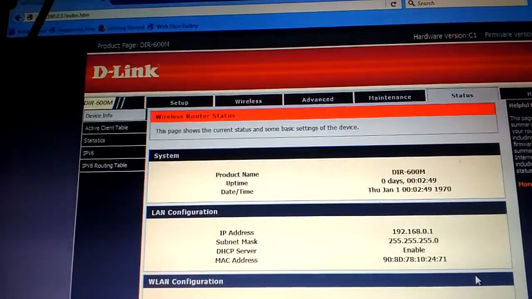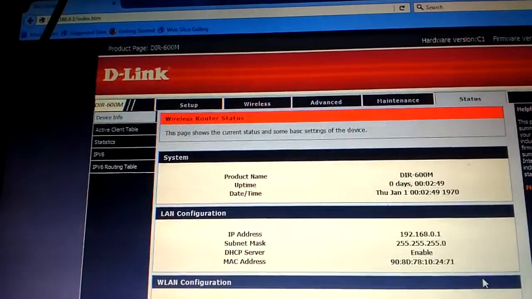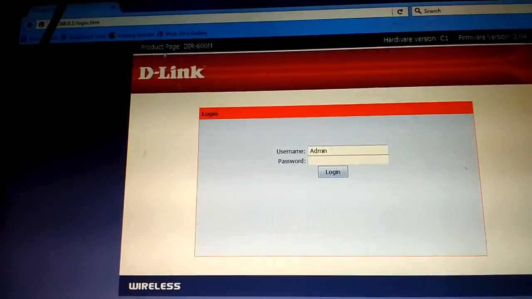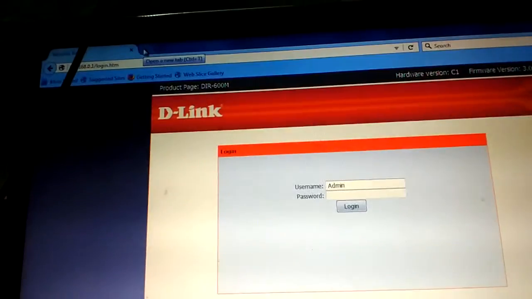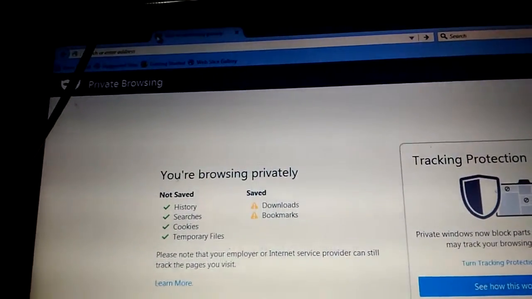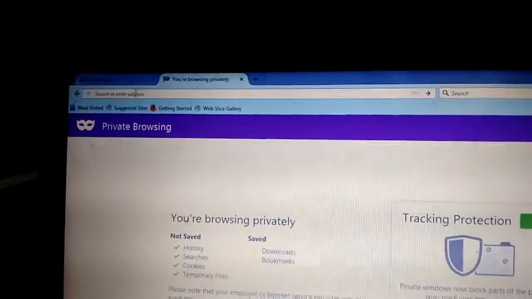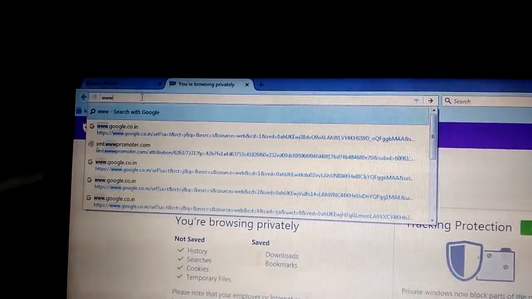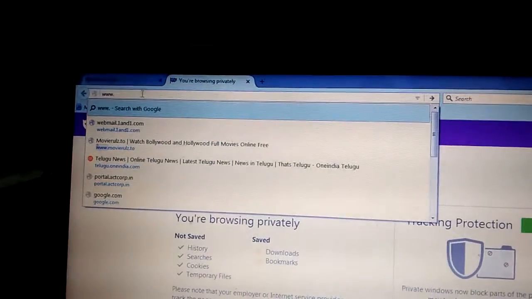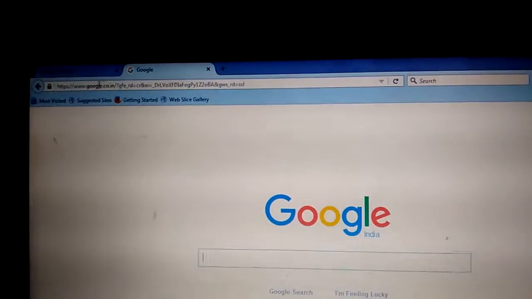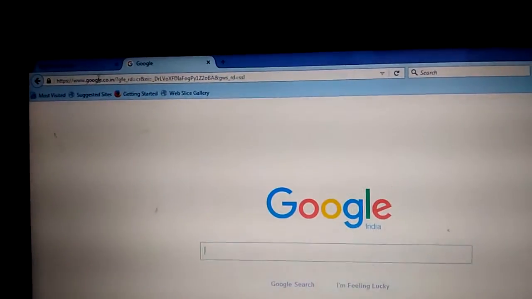Now I'm going to check whether the Wi-Fi is connected on my PC or not. Okay, next, open another tab. Here I can check my internet connectivity by accessing this Google URL. Yes, now it is connected.